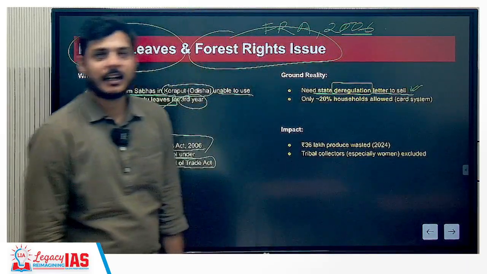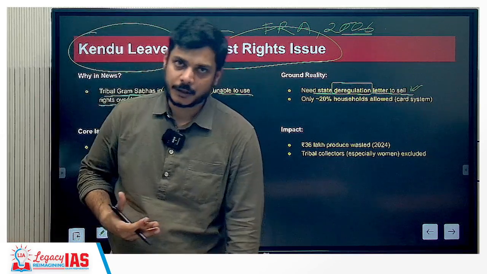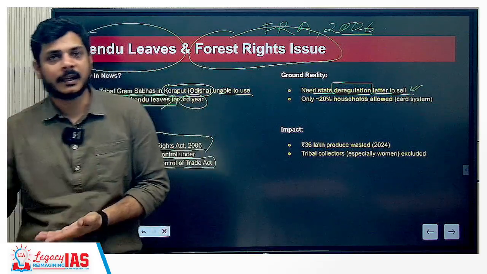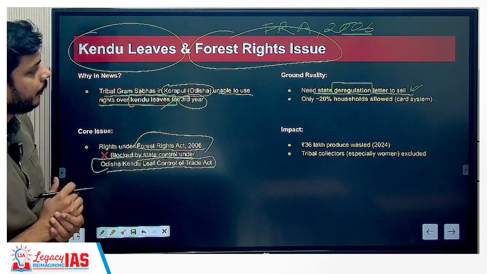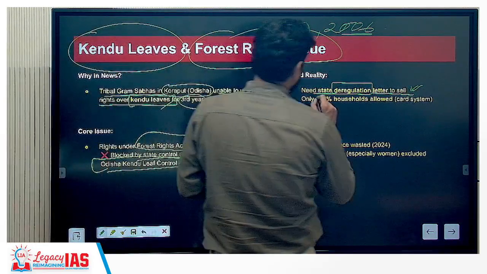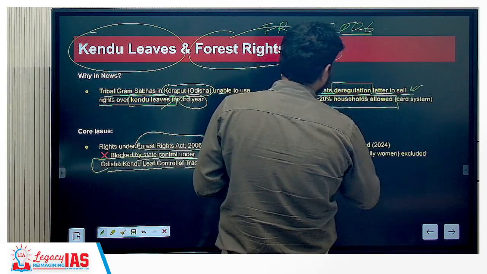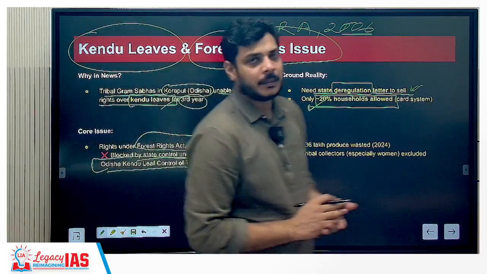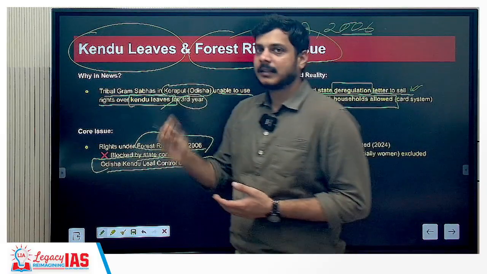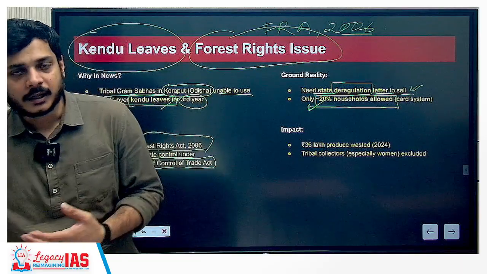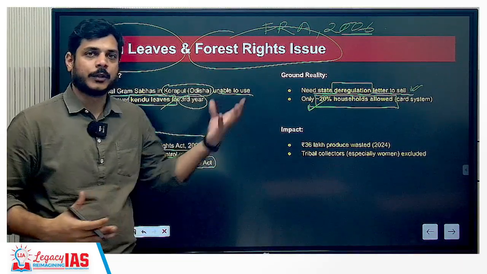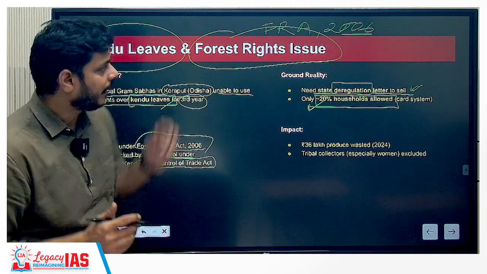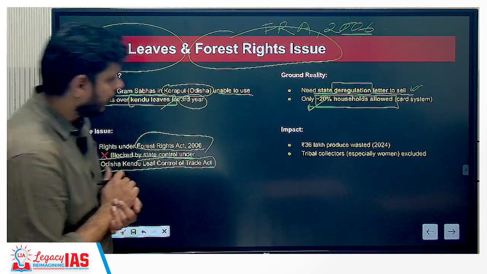That means the state needs to allow these tribal communities; this kind of letter of deregulation must be there so that they can go and sell it in the market. At present, the ground reality tells us that only 20% of households are allowed. That means it is dependent upon a card system. Whoever has that card has the authority to actually go and sell this minor forest produce in the market. So only 20% of the households. What about that 80%? That is the problem. That is the issue with this particular topic.